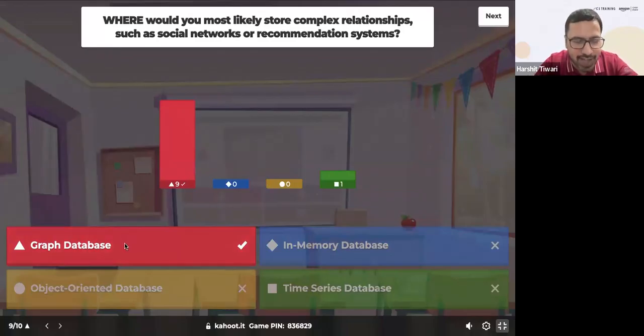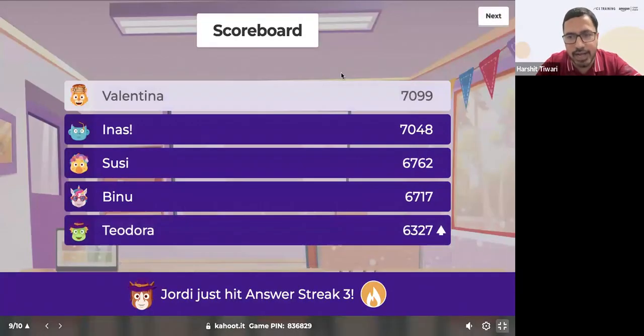All of y'all have got it correct. Absolutely. Graph database is 100% correct because I showed you an example of that also. Great. Valentina still in the lead, in the top. Ines is close by in second. Susie third. Jordy just hit a streak of 3. Awesome, Jordy. Well done.